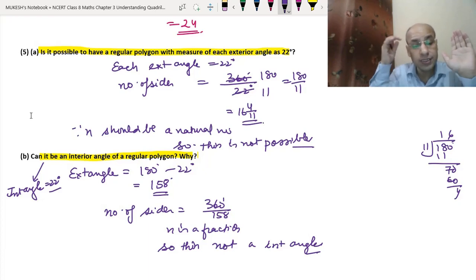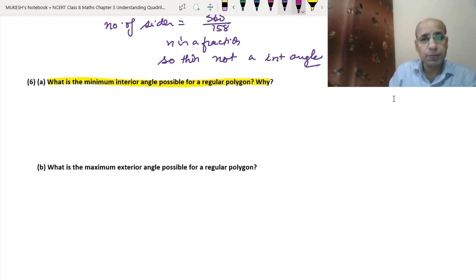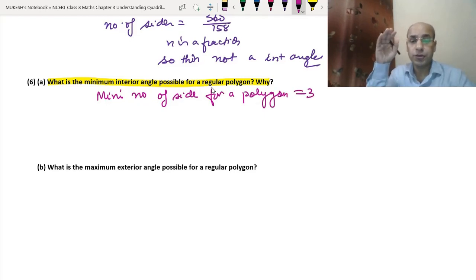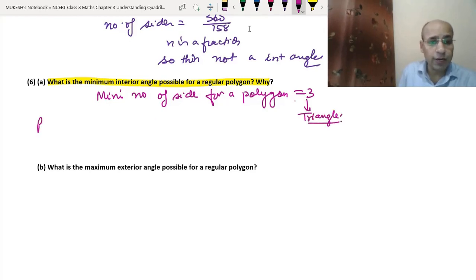Okay. Now let's do the sixth question of this exercise. In the first part: what is the minimum interior angle possible for a regular polygon? So what is the minimum number of sides for a polygon? The minimum number of sides for a polygon is 3. As we have just learned in the first video, the minimum we can have is 3 sides. Maximum, we can have any number of sides. So that means it is a triangle, and a regular triangle is an equilateral triangle.